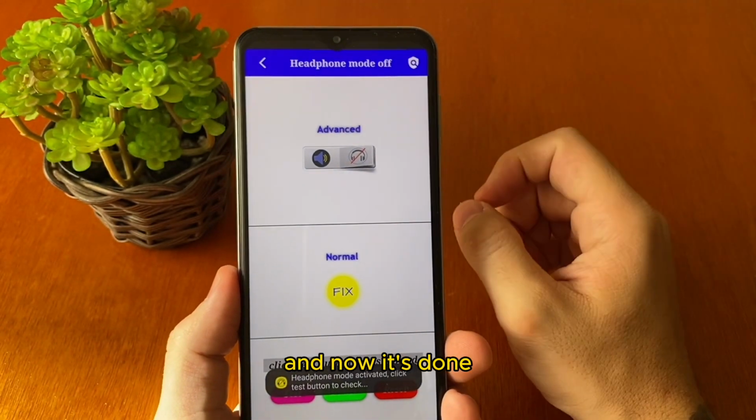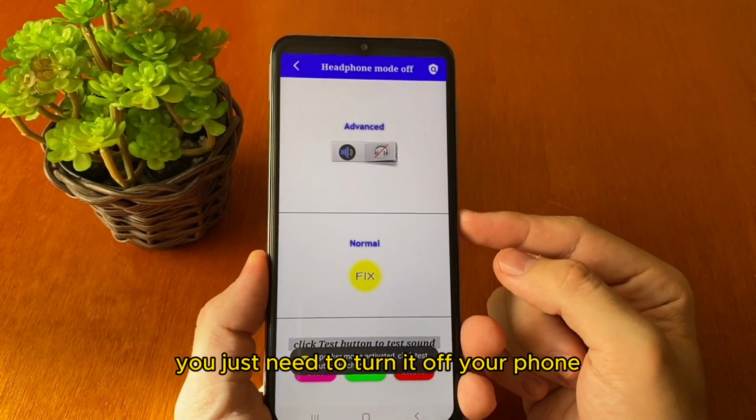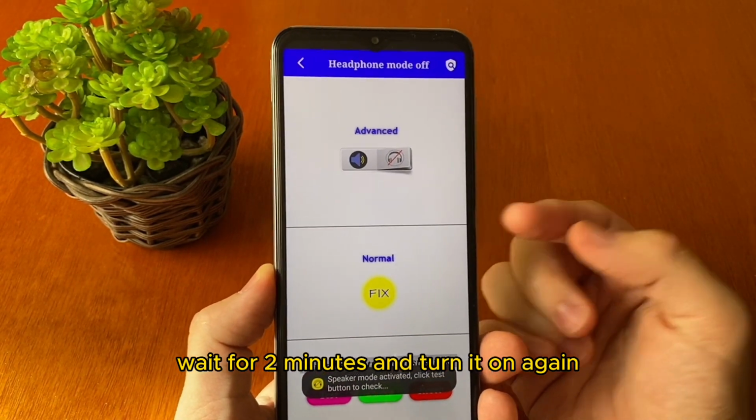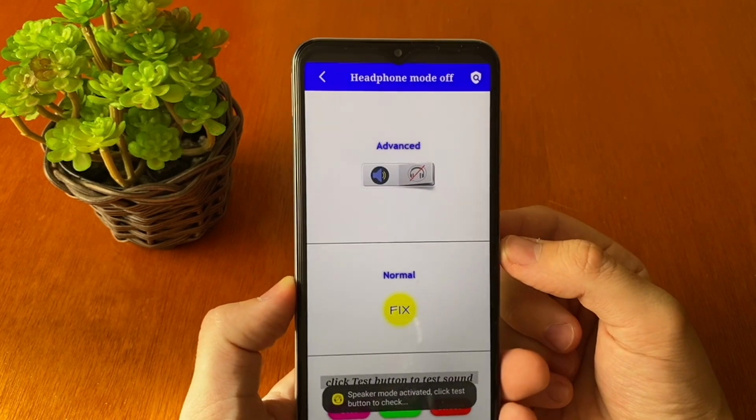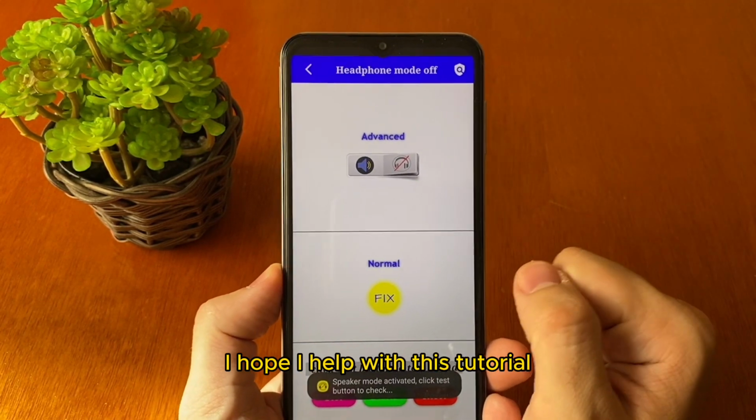And now it's done. You just need to turn off your phone, wait for 2 minutes and turn it on again. I hope I helped you with this tutorial.